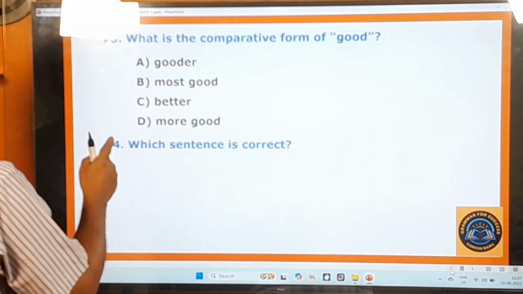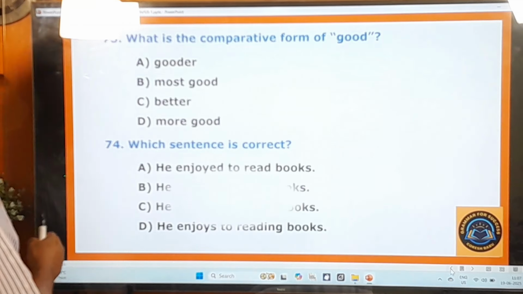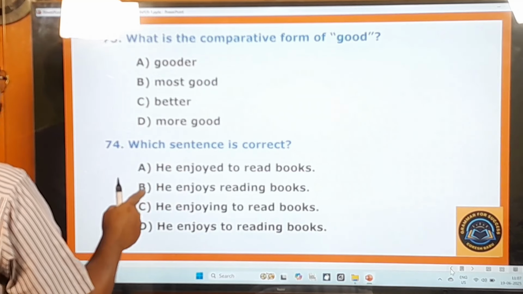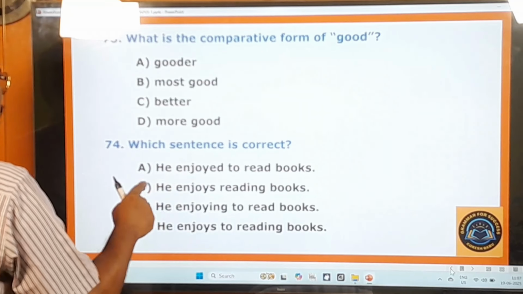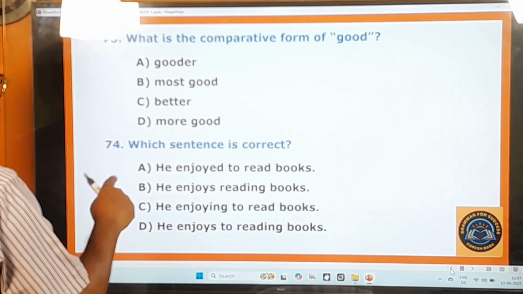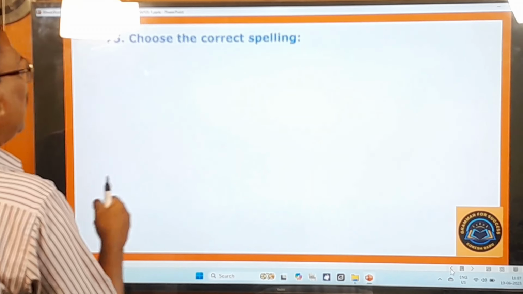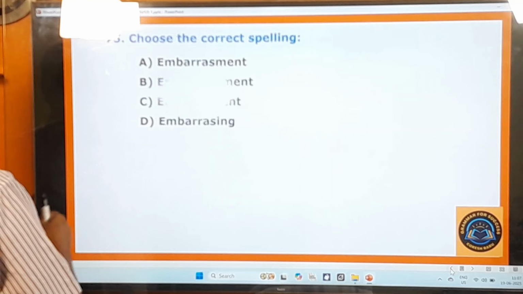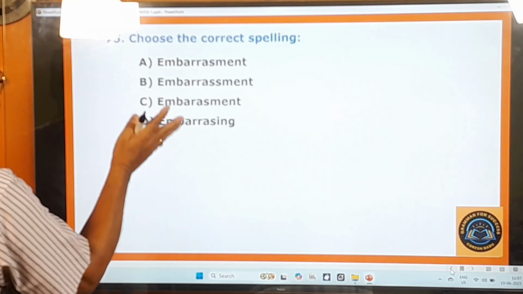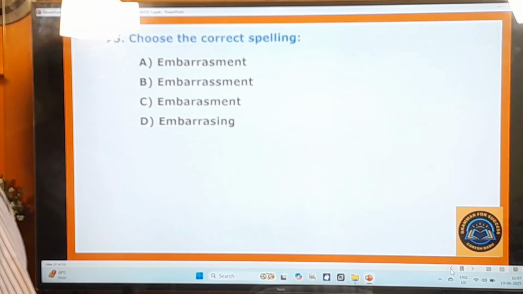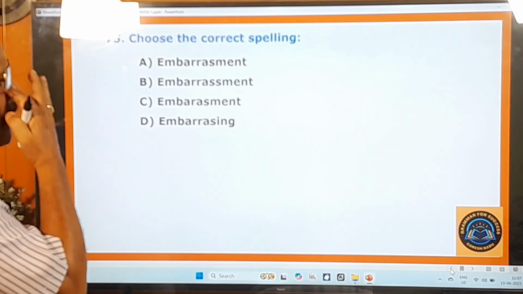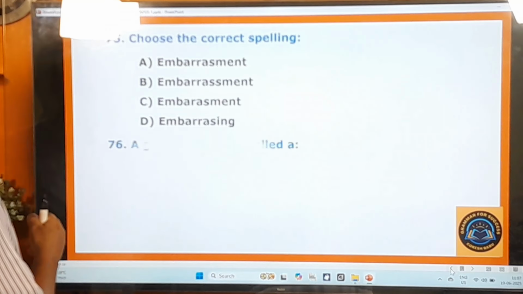74th question. Which sentence is correct? He enjoyed to read books. He enjoys reading books. He enjoying to read books. He enjoys to reading books. 75th question. Choose the correct spelling. Embarrassment, embarrassment, embarrassment. This is all about the word embarrassment. You know the spelling of that. Okay, and you go to the next question.